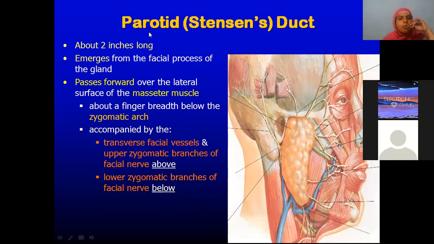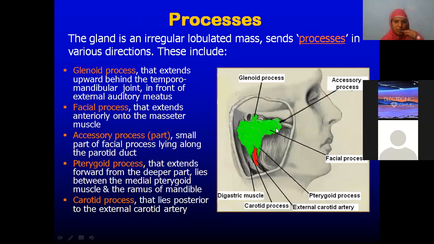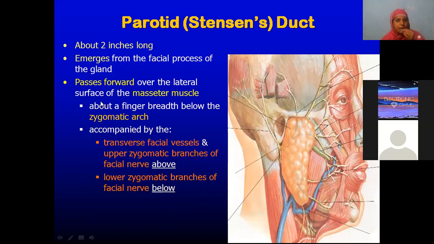Okay. So parotid duct is around 2 inches long. It is emerging from the anterior border, no? From the anterior border of the gland, which is corresponding to the facial process. This is the facial process. Okay. Then it is passing forwards over the, what is the name of this muscle which is outside the mandible towards the ramus? Masseter. Isn't it? So that means whatever muscle we are seeing here, this is masseter. So it is running over the lateral surface of the masseter muscle.